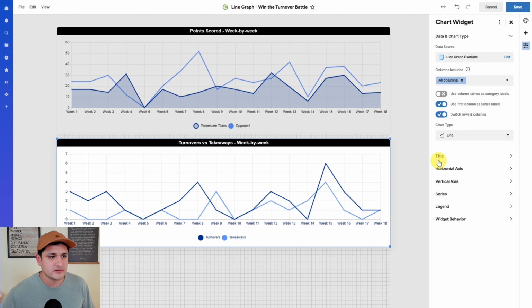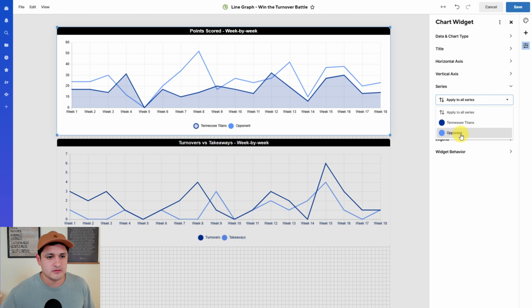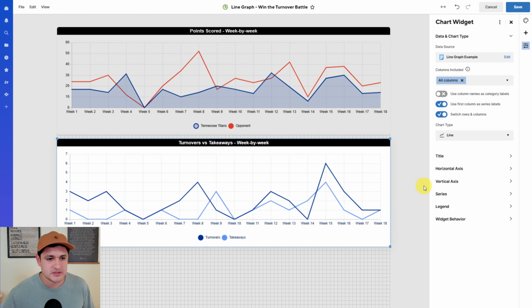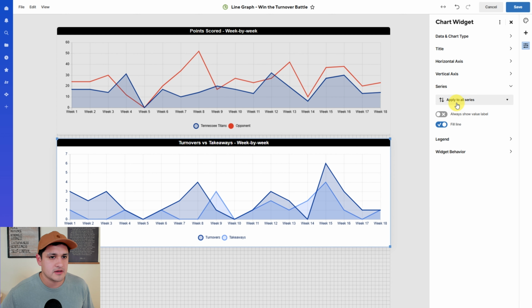Go back to my line graph here, and I forgot what I want to do here. I don't want two blues here. I'm going to go back up to this chart. I'm going to change the color of my opponent to red for bad or evil. Just kidding. Let's see here. Fill this line. I'm all over the place, so if you need to slow down this video, certainly do that. This isn't necessarily how to actually build the chart or the graph, though I think I like to walk through it in the video just so you can kind of see me work through it. I feel like that's helpful for me, so that's why I leave it in the video for you guys.